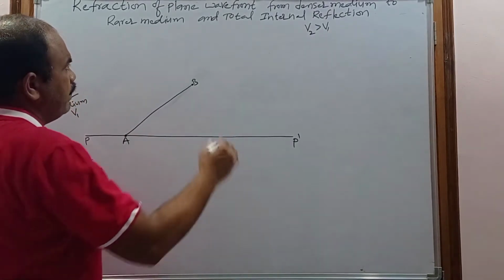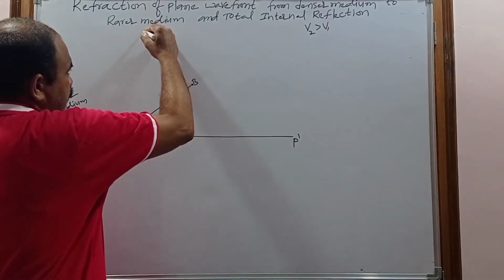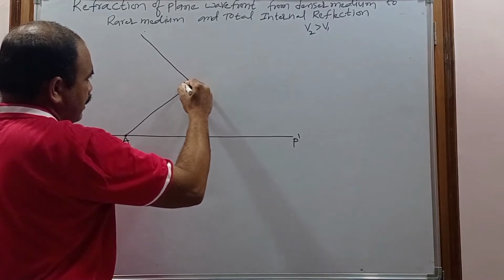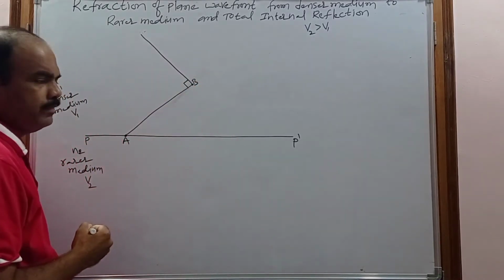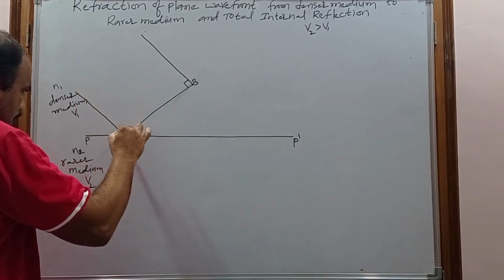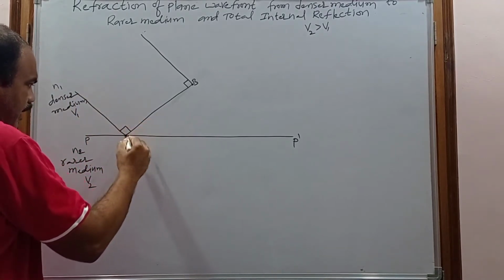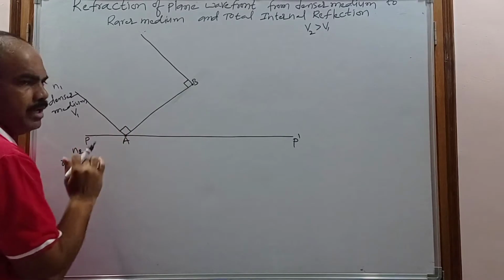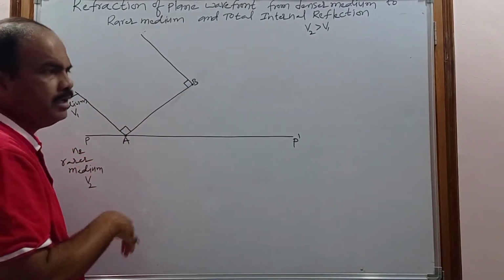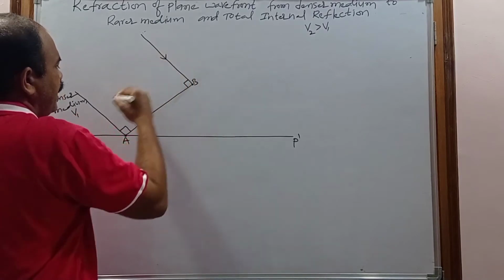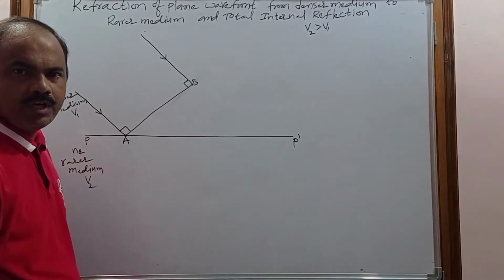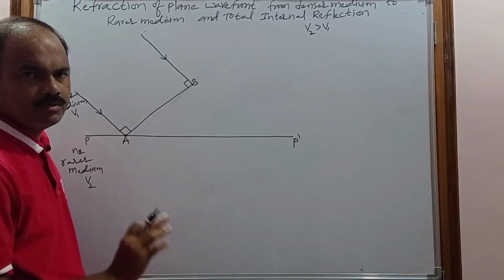So I draw two normals, one at B and another at A. These normals indicate the direction of propagation of energy, and may be taken as the light rays coming from the infinity source of light.